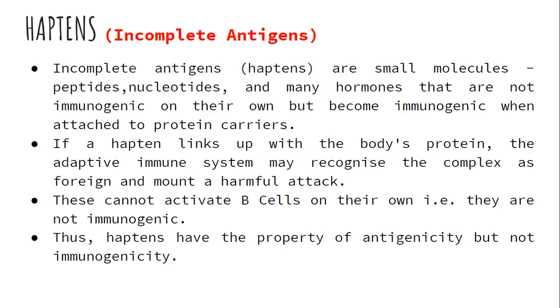The property lacking is immunogenicity. They will not have immunogenicity, but they do have reactivity. That means if an antibody is already there, they can react. That is okay. But these haptens cannot induce the immune reaction or the formation of antibodies.